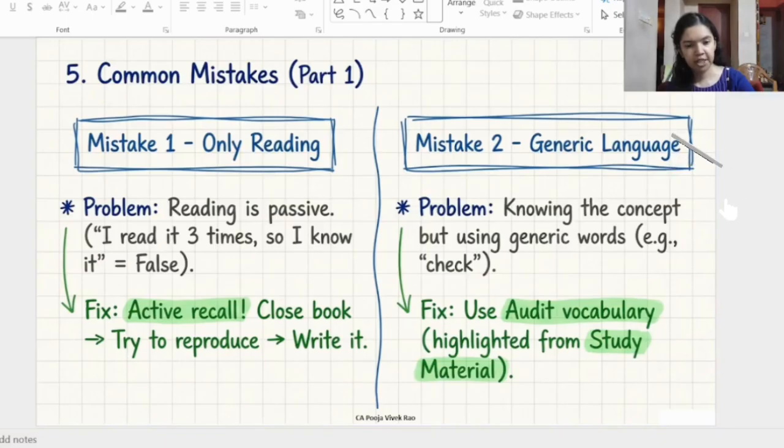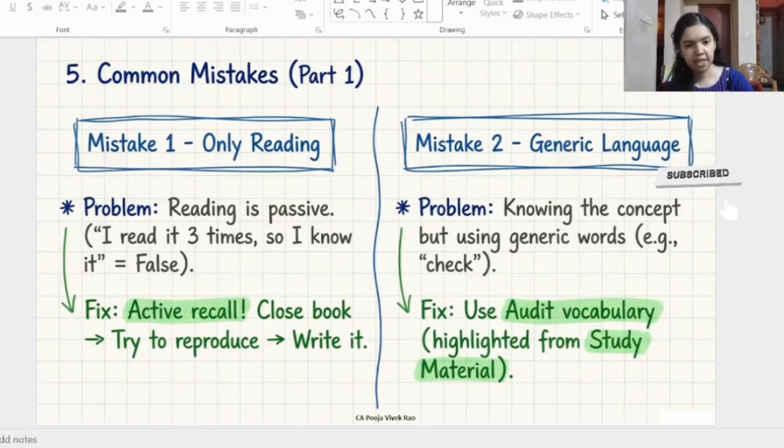Next, some common mistakes were covered in the webinar. Mistake number 1 is only reading. One of the common mistakes in audit preparation is just reading the study material again and again without written practice. Sometimes you might feel, I have read chapter 2 to 3 times, so I know it. But when you sit down to write the answer, you might struggle, because reading is passive, whereas writing is active. Therefore, after studying an answer, close the book and try to write it and practice. This is where active recall becomes important. This step is called the active recall method.